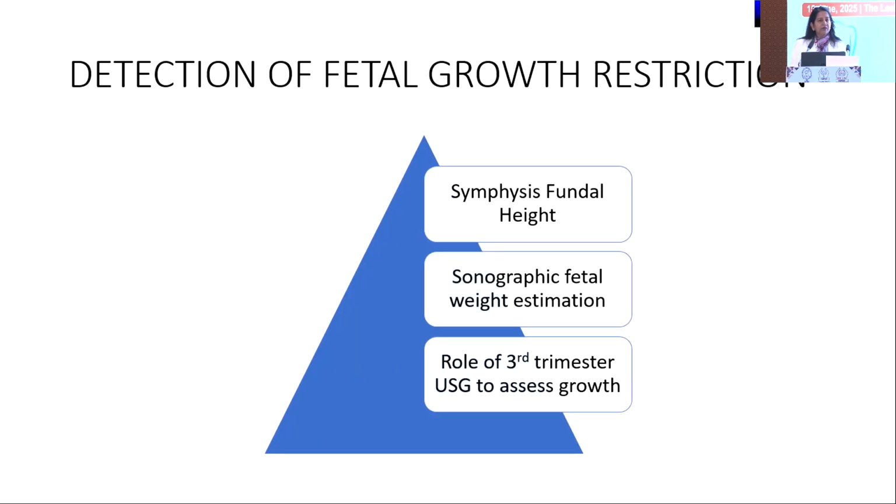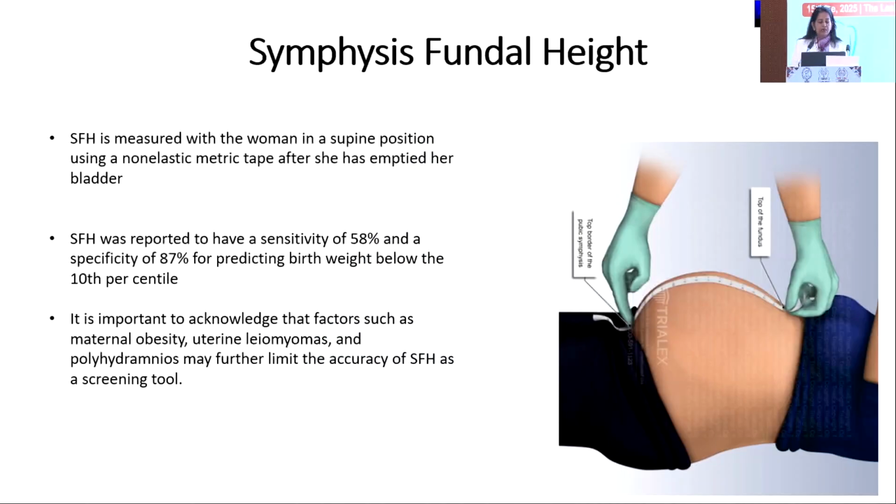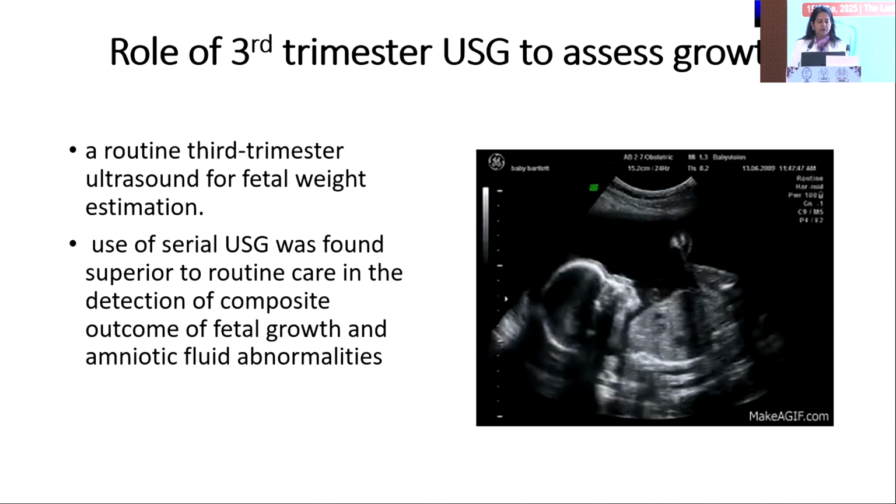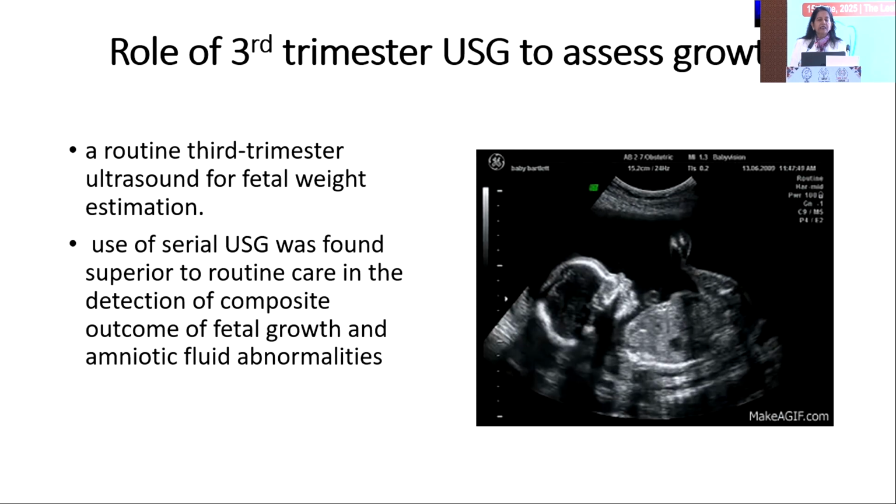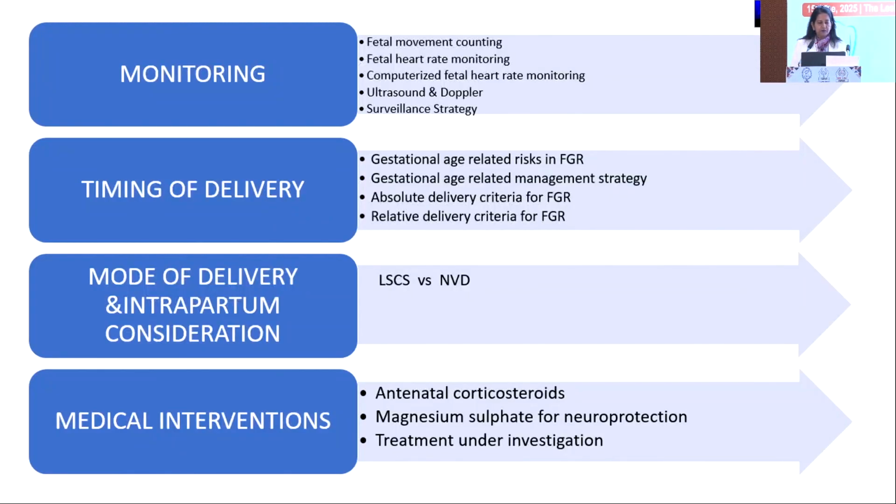And how do we detect fetal growth restriction? Of course, in OPD, we do a fundal examination. But just to emphasize, the sensitivity is quite low, and specificity is about 87%. Other factors which can interfere with symphysiofundal height are obesity, as most women have a high BMI nowadays, uterine leiomyoma, and polyhydramnios. The role of third trimester ultrasound in assessing growth we have already discussed.